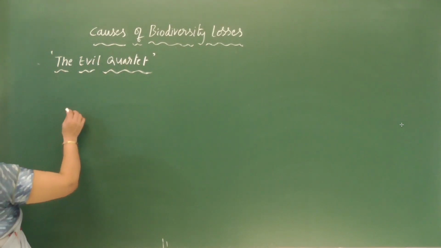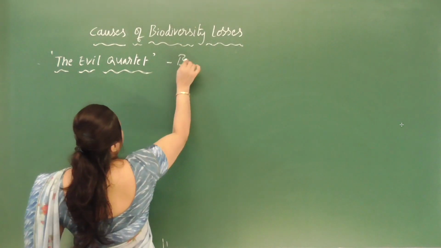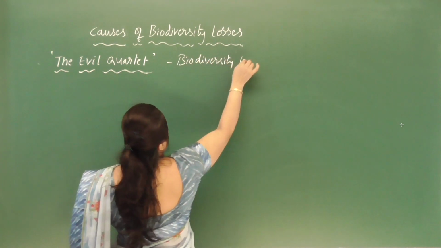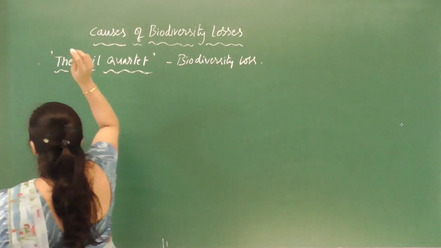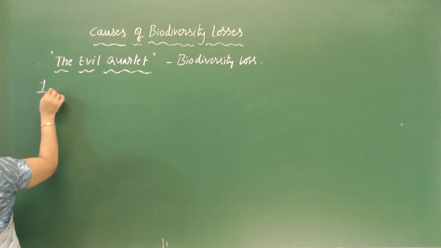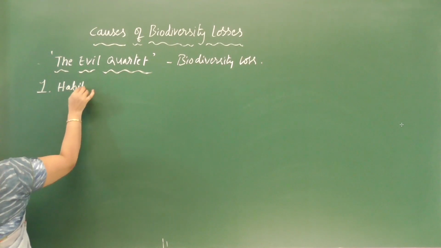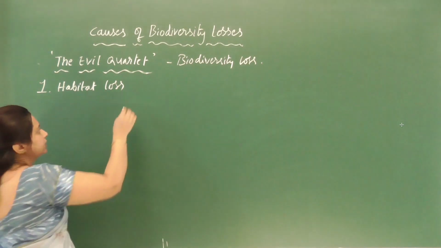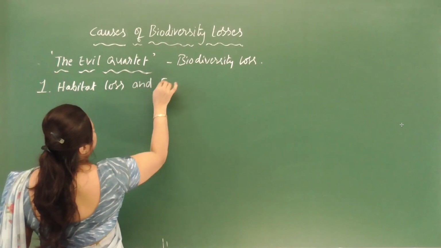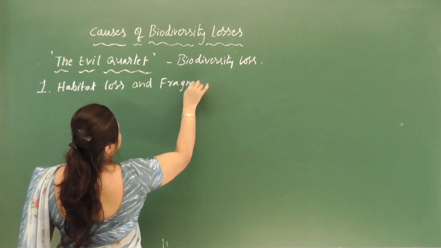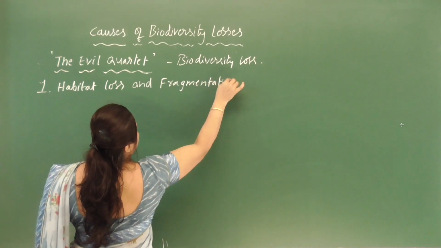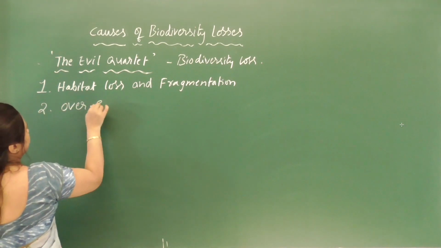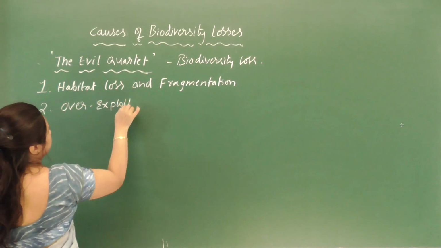The first one is habitat loss and fragmentation. The second one is overexploitation.